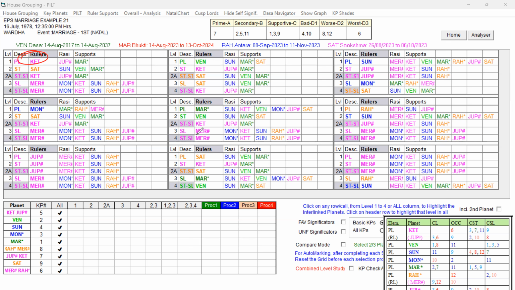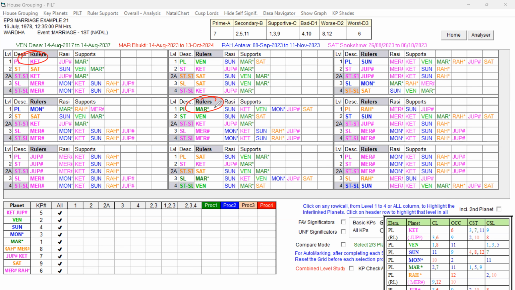I mean, after 1 year, the separation happened in the Mars Bhukti. Not Mars Bhukti, Mars Antra. So Ketu Dasa, Venus Bhukti, Ketu Antra, that physical separation happened. I mean, after Venus, Sun Bhukti, Moon Bhukti, and Mars Bhukti. So in Ketu Dasa, Mars Bhukti, that legal separation, divorce happened.